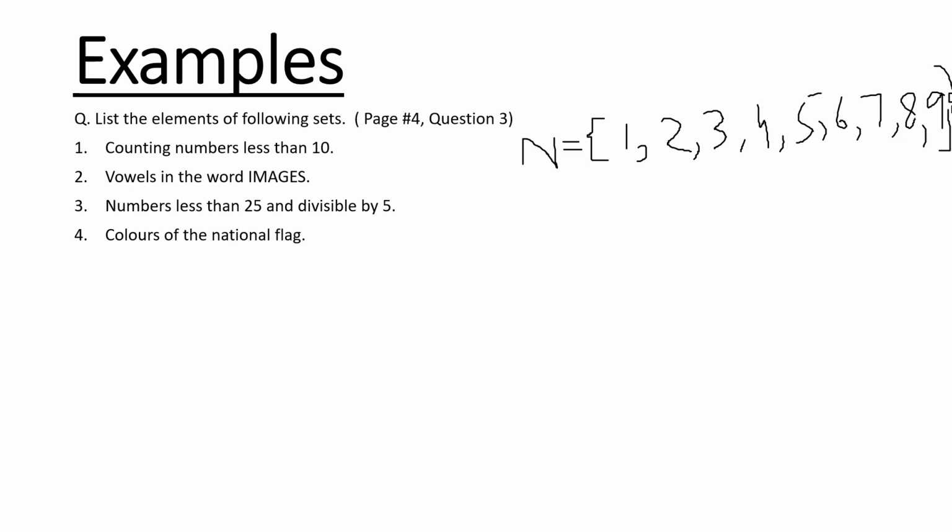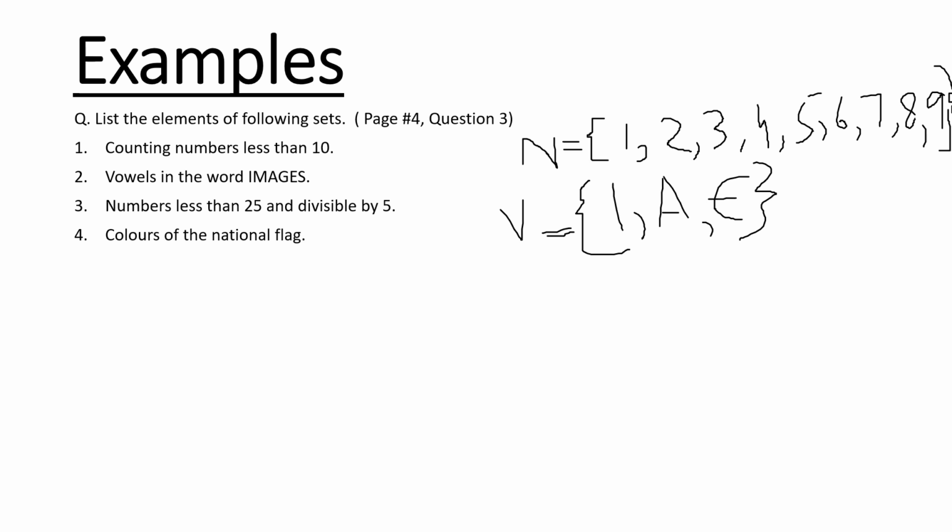Let's move to the next example. Vowels in the word images. Okay, I will denote it with capital V. I is the vowel, M is not, so I won't write M. A is the vowel, G is not, so I will write E. There are 3 elements in this set.